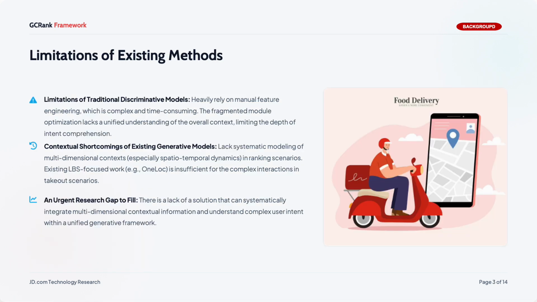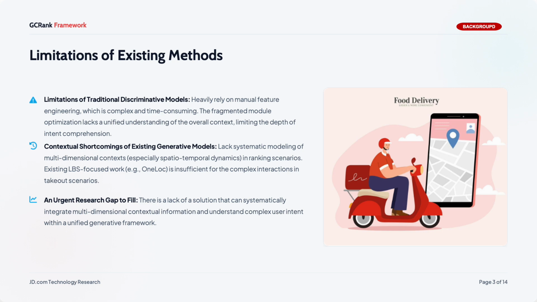Here are the limitations of existing methods. Traditional models rely heavily on handcrafted feature engineering, and their modules are optimized in isolation, so the system never forms a unified understanding of the full context. Existing generative models help, but they lack systematic modeling of multidimensional context, especially spatial temporal dynamics.